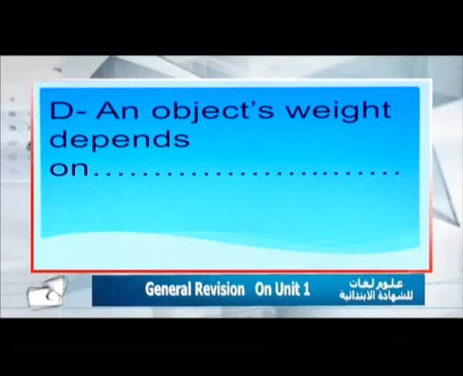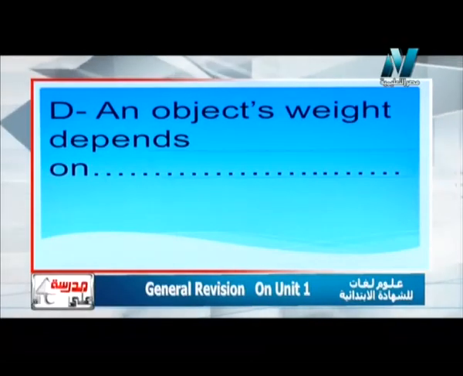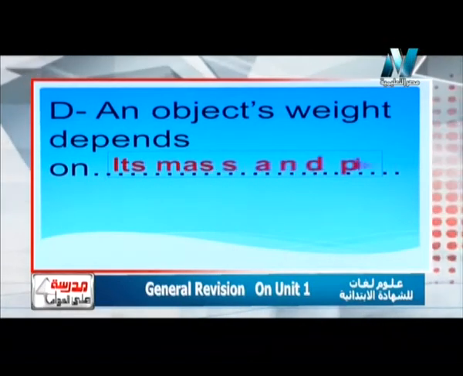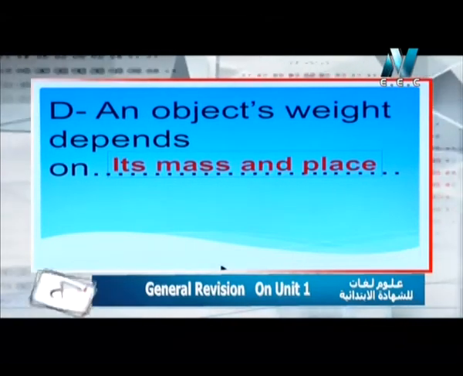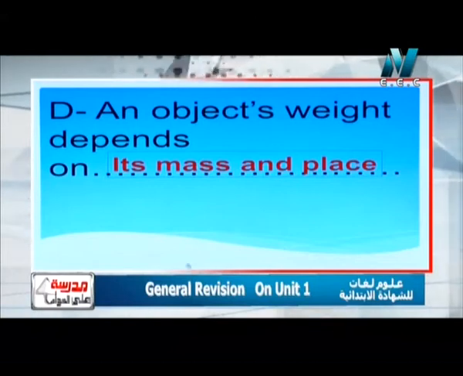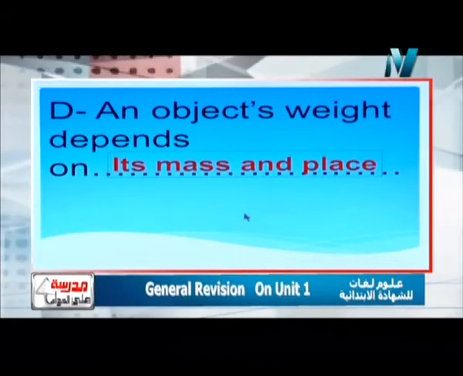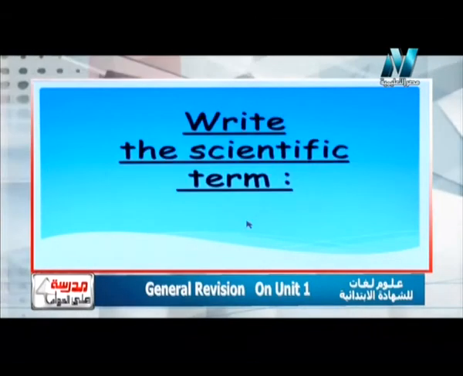Like this question we have explained before the break. The question says that an object's weight depends on, so we can say mass and the place. Also, if we need another factor, distance from center. Again, an object's weight depends on its mass and place. Let's now move to another new question.